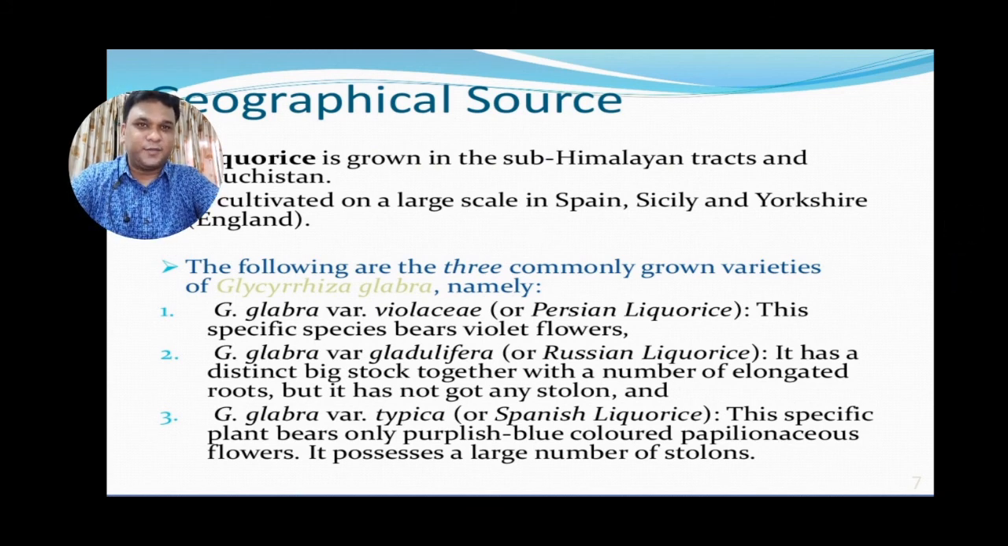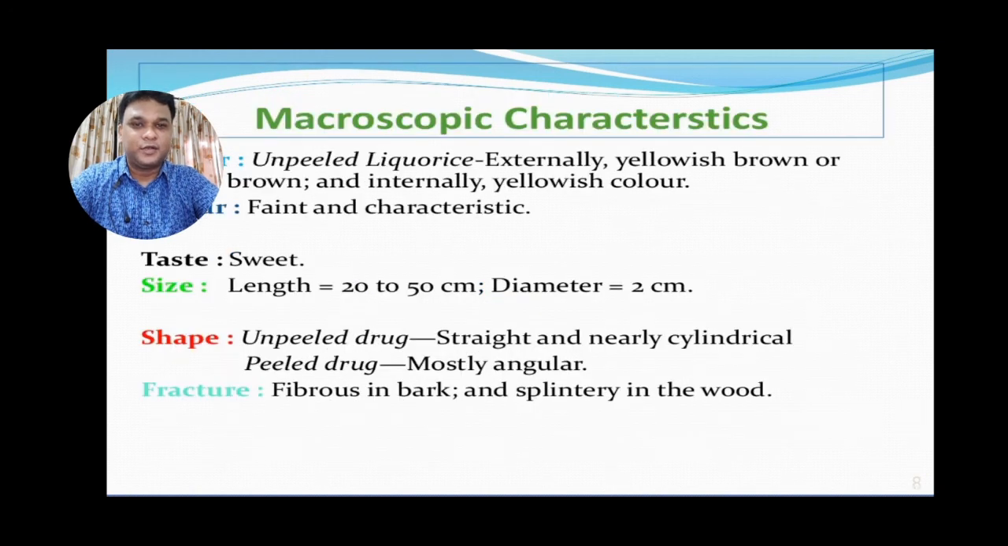Moving to the next, the macroscopic characters of Liquorice. For color, the unpeeled Liquorice is externally yellowish brown and dark brown, whereas internally it is yellow. The odor is faint and characteristic. The taste is sweet. The length is around 20 to 50 centimeters, whereas the diameter does not exceed 2 centimeters. The shape of the unpeeled drug is straight and nearly cylindrical, whereas the peeled drug is mostly angular. The fracture is fibrous in the bark and splintery in the wood.